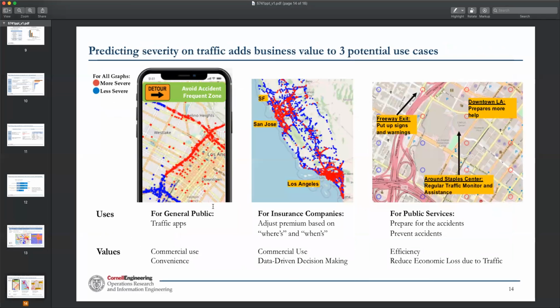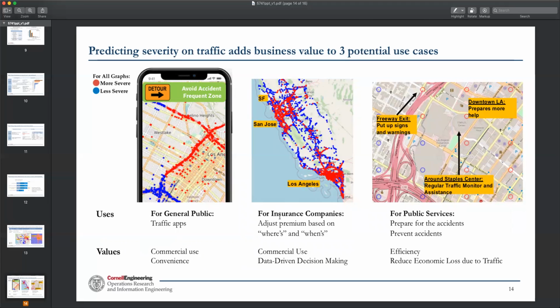So next, we've also proposed 3 potential use cases for this model in this project. The first one is for the general public. We can create traffic apps. These traffic applications can predict if a place is going to have a severe accident, and then tell its users to avoid accident-frequent zones, such as here in downtown LA. So this is a commercial use, and it can add profit to these software companies, and it brings convenience for users.